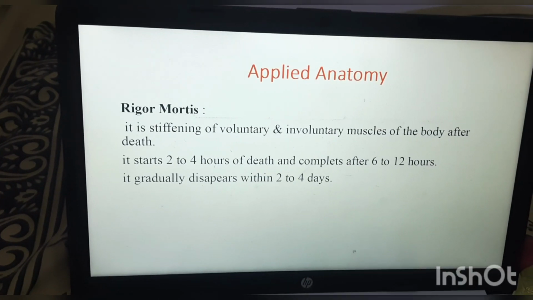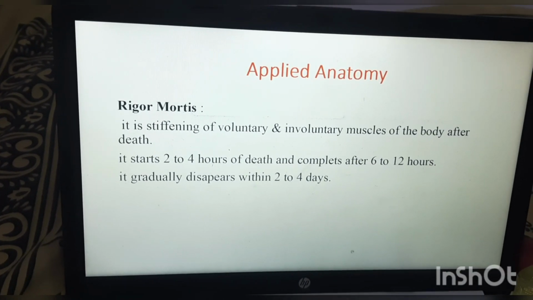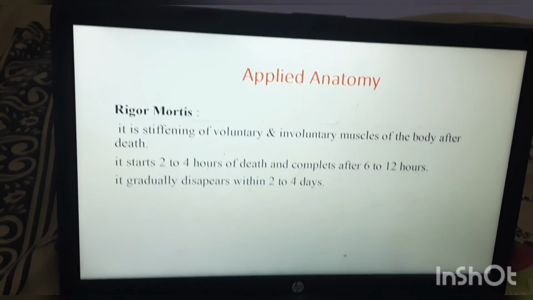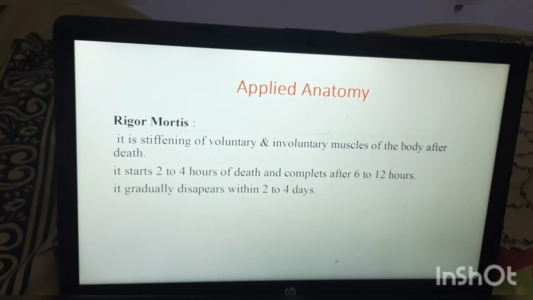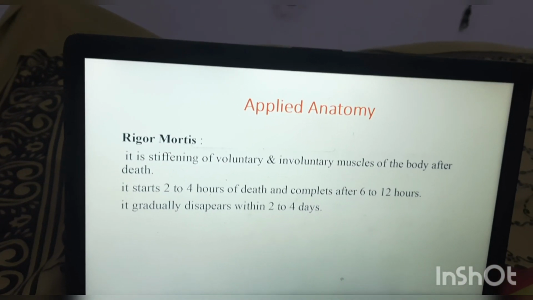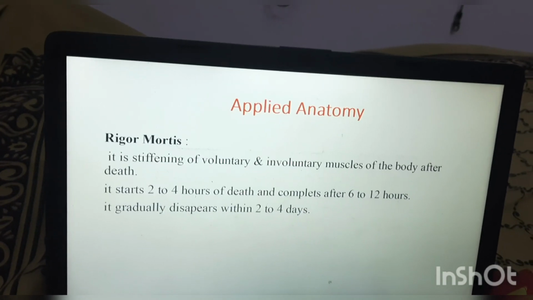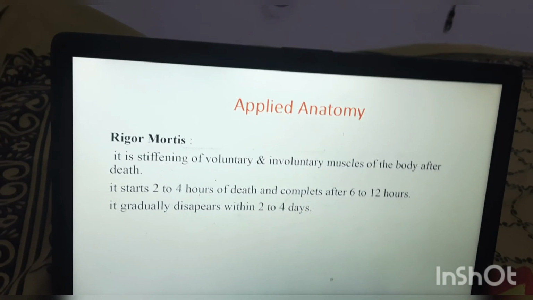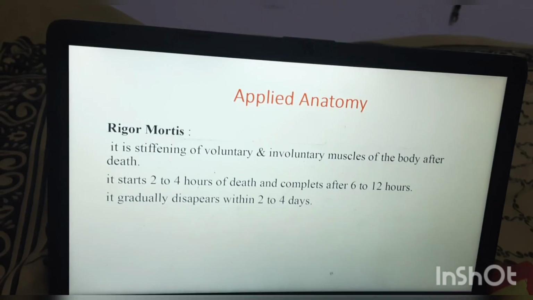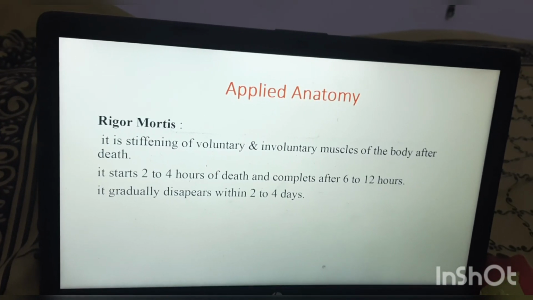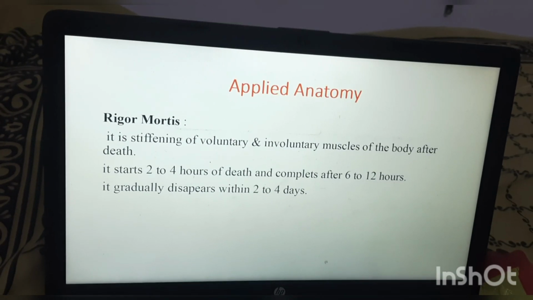And the voluntary muscles of your body become stiffened due to the lack of ATP, oxygen concentration, calcium concentration. They become stiff. That condition is called rigor mortis. It starts 2 to 4 hours after death and completes in 6 to 12 hours. It gradually disappears within 2 to 4 days.